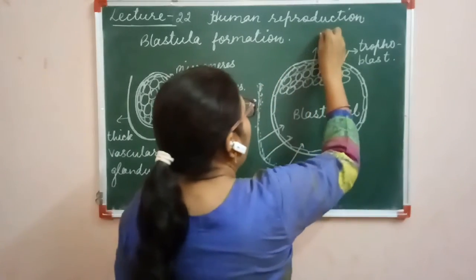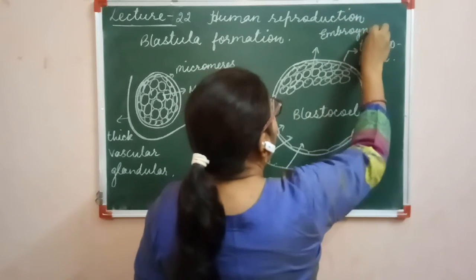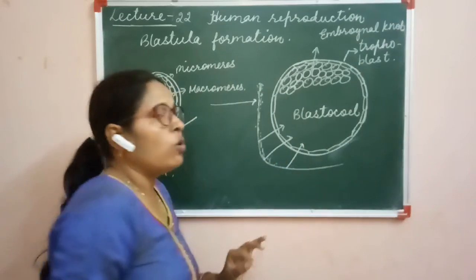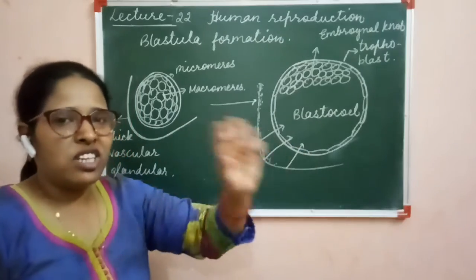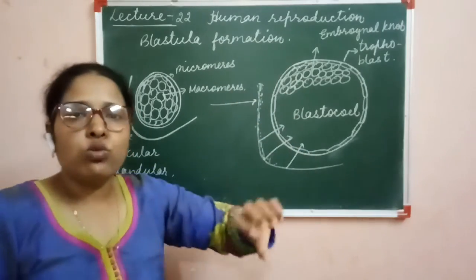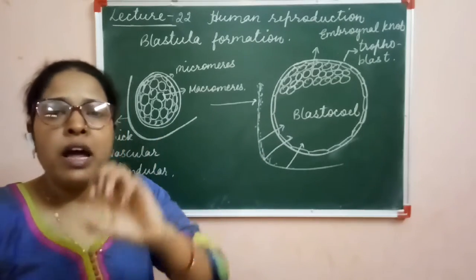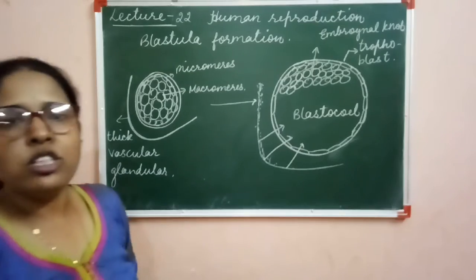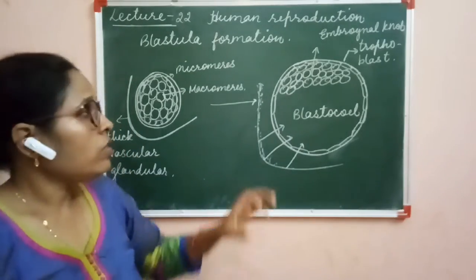This is called the embryonal knob. This embryonal knob will give rise to the 3 germ layers and some stem cells, that is endoderm, ectoderm and mesoderm, and from these germ layers the organ formation, or organogenesis, will take place in the developing embryo.